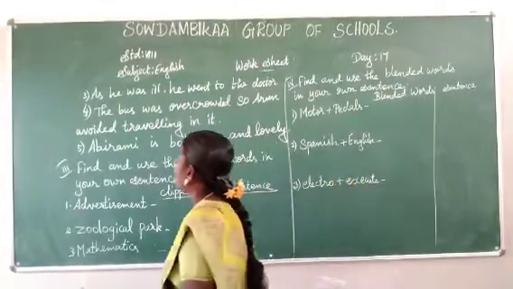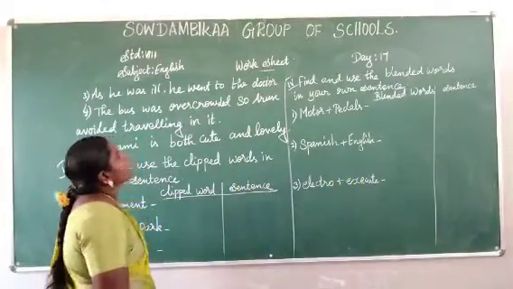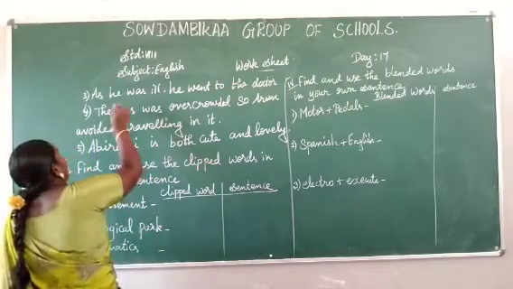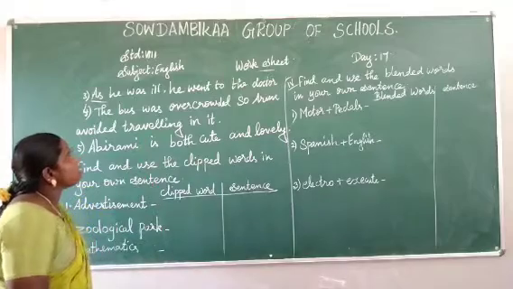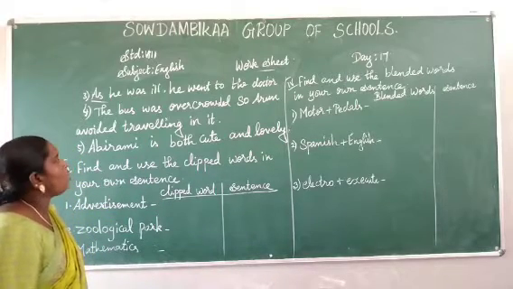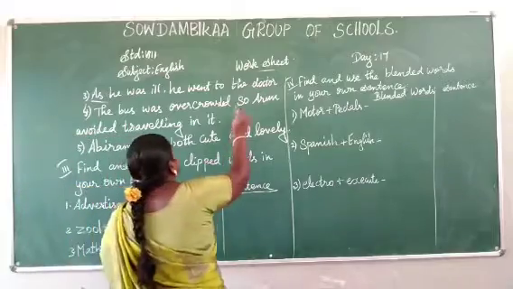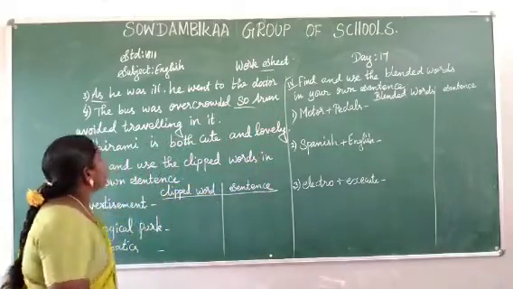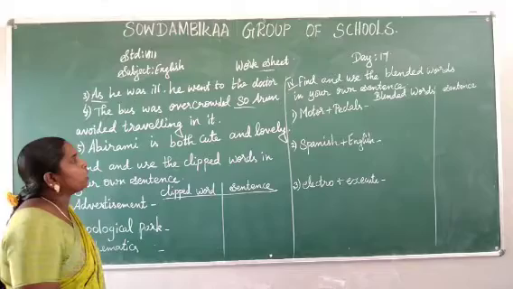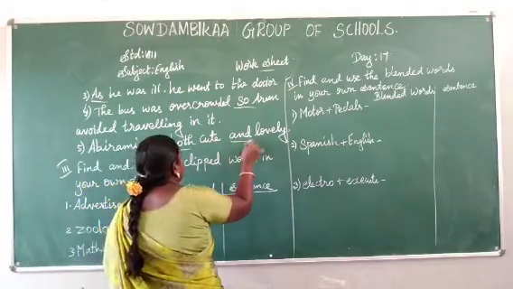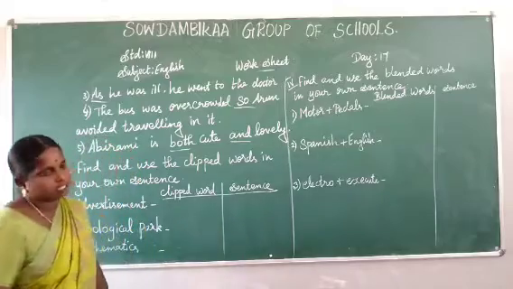Third question. As he was ill, he went to the doctor. Which is the conjunction word here? As. The bus was overcrowded, so Arun avoided traveling in it. Which is the conjunction word? So. Abhirami is both cute and lovely. Both and. Okay, correlative this.